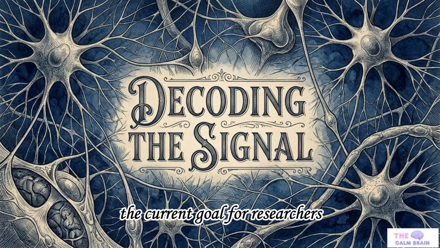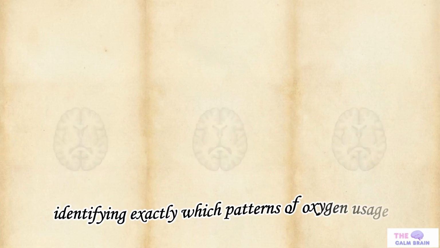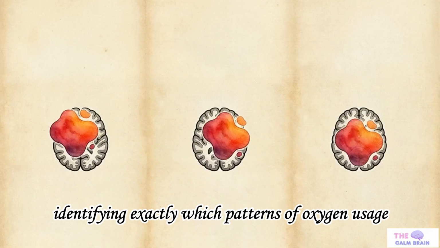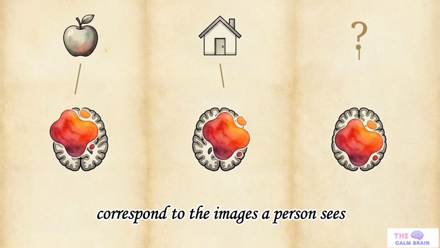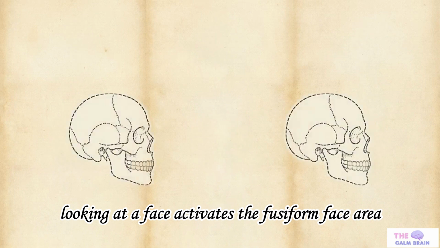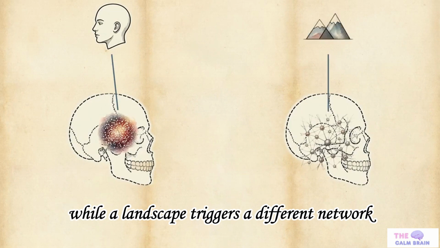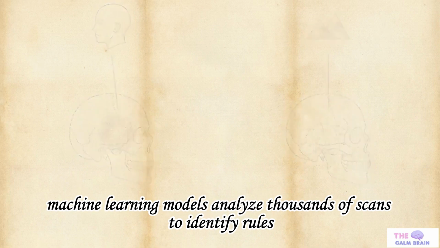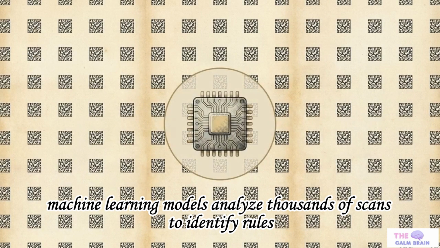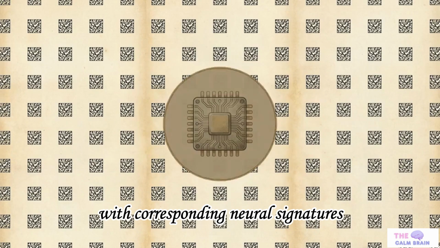The current goal for researchers is to create a reliable translation layer, identifying exactly which patterns of oxygen usage correspond to the images a person sees or the decisions they make. Looking at a face activates the fusiform face area, while a landscape triggers a different network. Machine learning models analyze thousands of scans to identify rules, learning to associate specific visual stimuli with corresponding neural signatures.